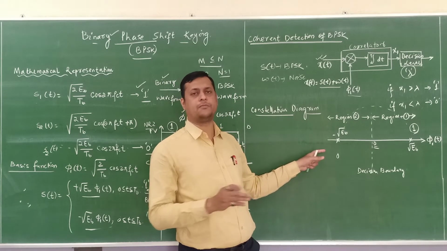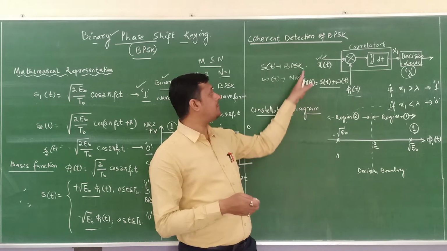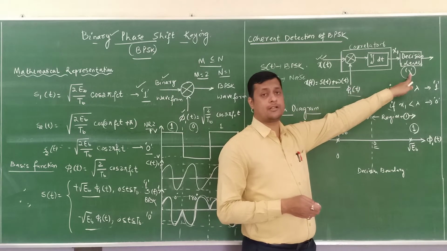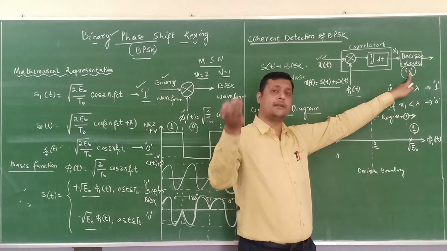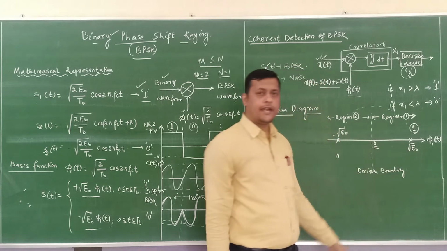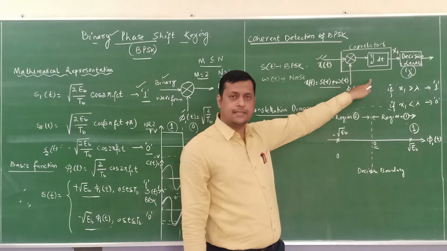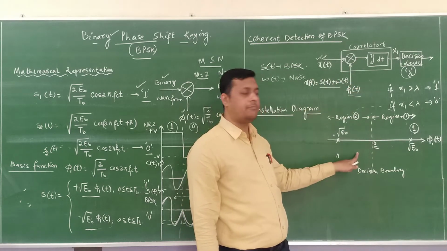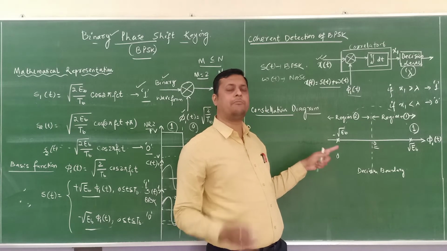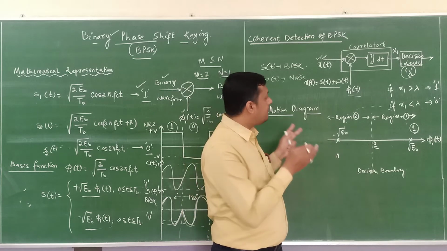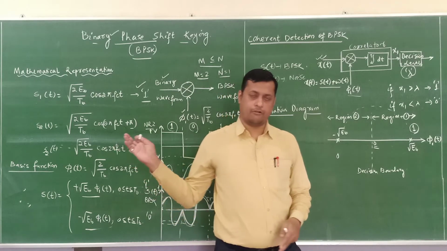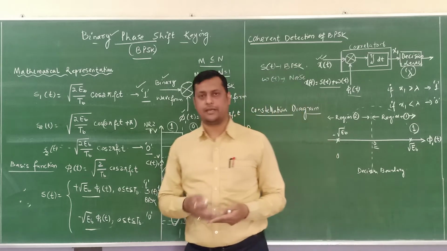So this is the constellation diagram through which decision making will be done with respect to the received signal x of t. So x1 will be measured with respect to the threshold level. If x1 is greater than the threshold level, then binary bit 1 falls in region 1. And if x1 is less than the threshold level, then binary bit 0 falls in region 2. These are the basic components available in all digital modulation schemes, whether you go for ASK or PSK.